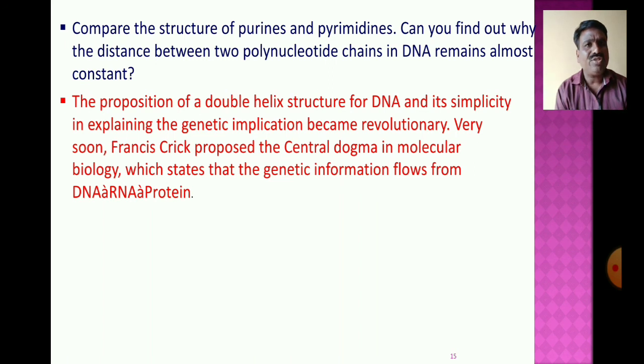The distance between the two polynucleotide chains is constant because the base pairing is fixed.